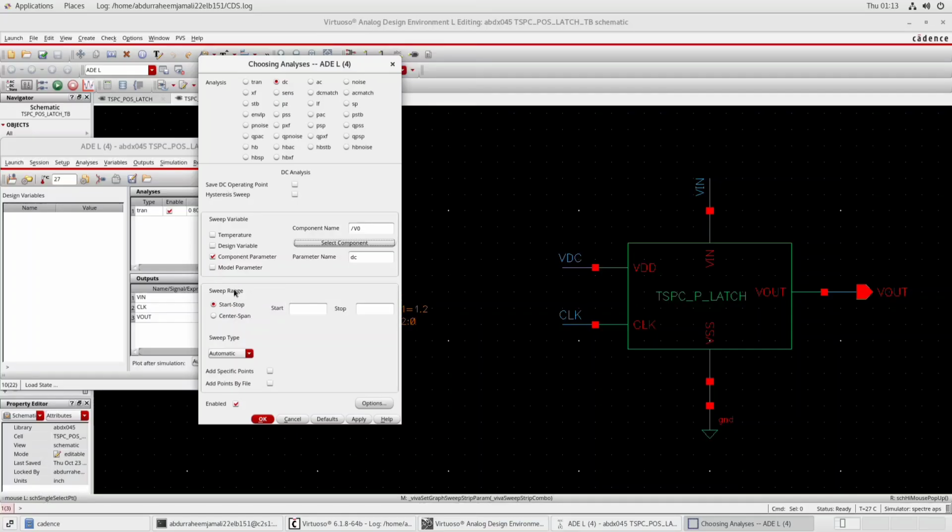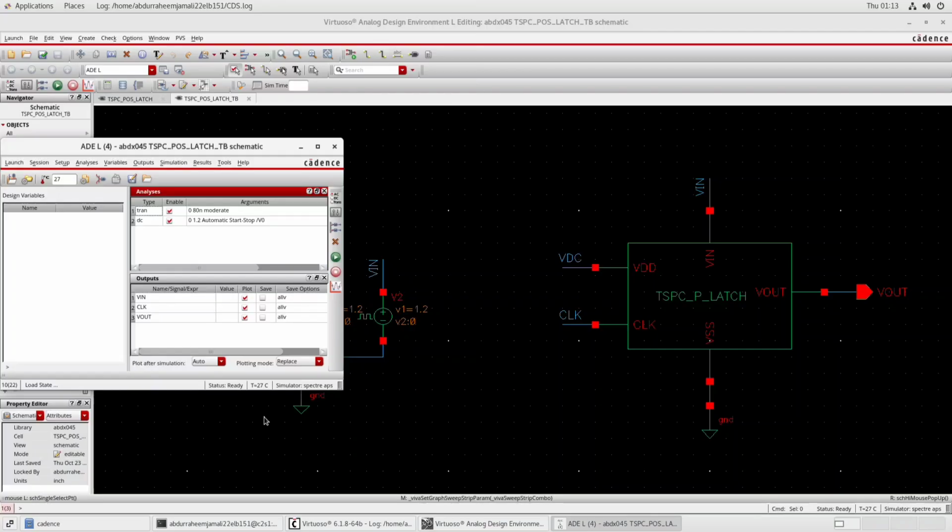Now we have to select the sweep range. So we will start from 0 and we'll move towards our supply rail, that is 1.2 volts, and we will click sweep type automatic. So let it be automatic sweep and click on OK.